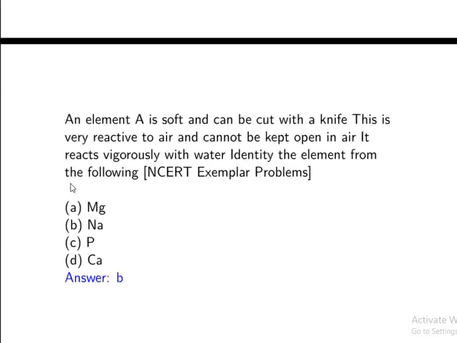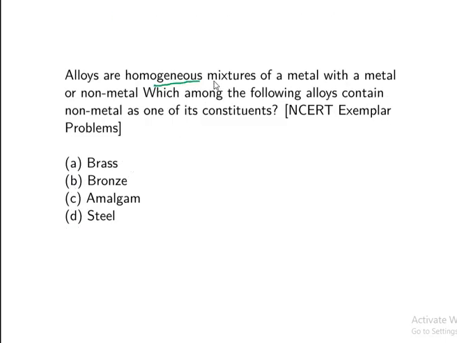Alloys are homogeneous mixtures of a metal with another metal or non-metal. Which among the following alloys contains a non-metal as its constituent? So here your answer is D, steel. So here we completed 50 questions of this chapter. Let us go for a few more questions in the next video.